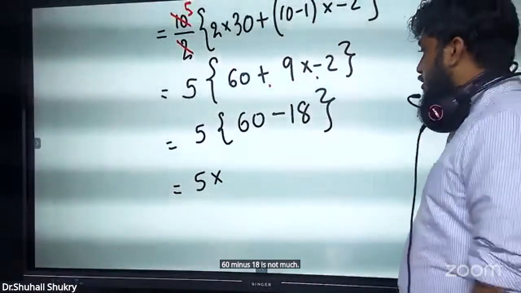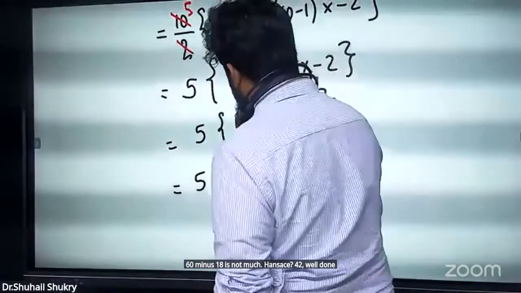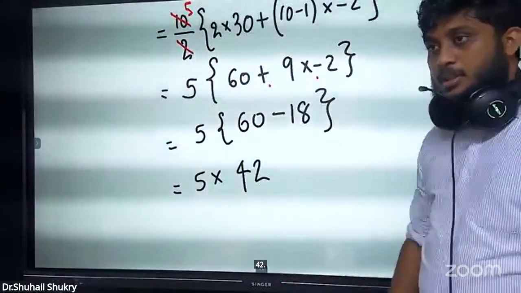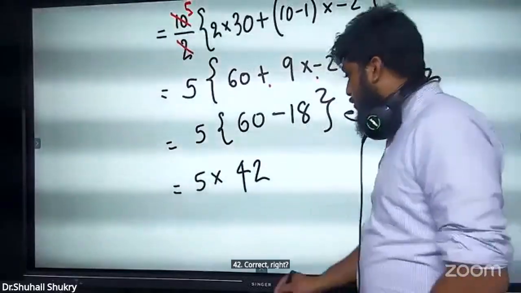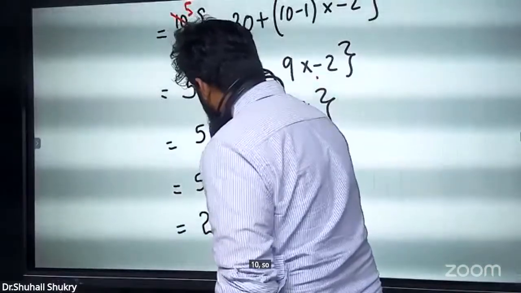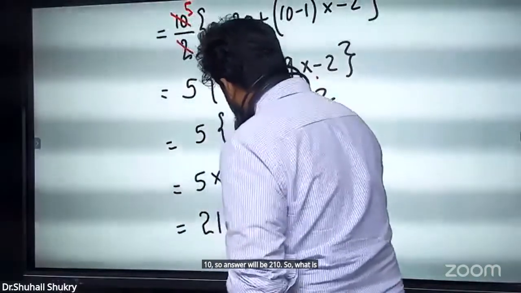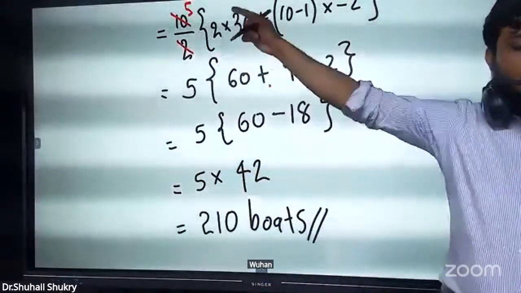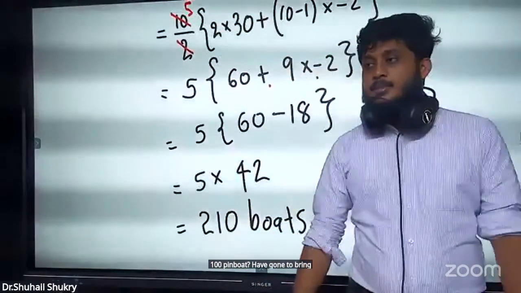The answer is 42. Well done. 5 into 42, 5 into 2 is 10, so the answer will be 210. So 210 boats have gone to bring passengers, guys.